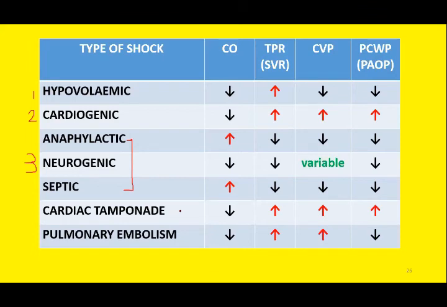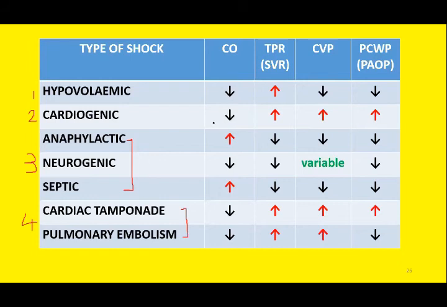Similarly, the third is obstructive shock. Now, this obstruction may be due to cardiac tamponade. This obstruction may be due to any obstruction in the pulmonary artery or pulmonary embolism. So, these are the four major types of circulatory shock. You can see different types of parameters in each of the types. We will start with the cardiac output.